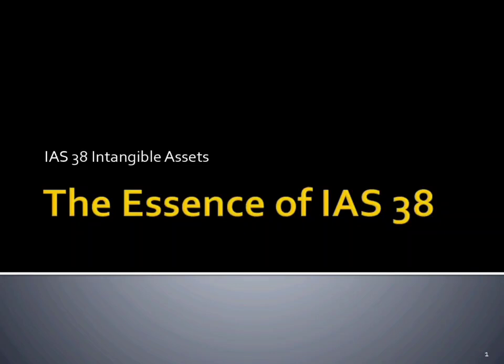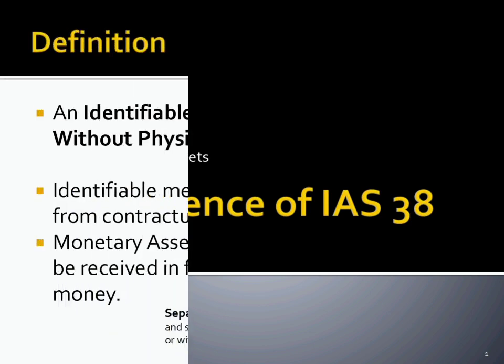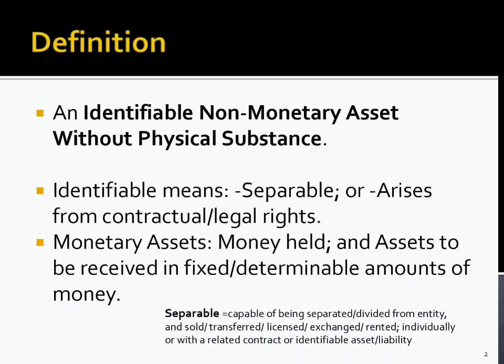The essence of IAS 38 Intangible Assets. An intangible asset is an identifiable non-monetary asset without physical substance. The asset must be controlled by the entity as a result of events in the past, and something from which the entity expects future economic benefits to flow.